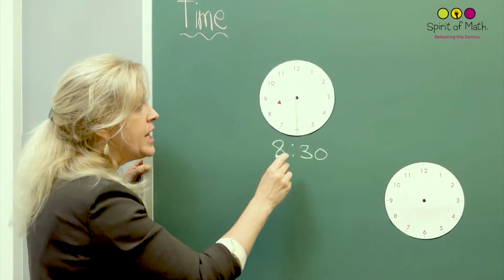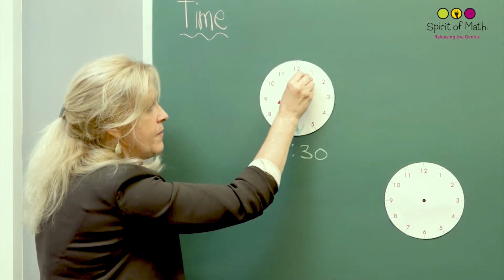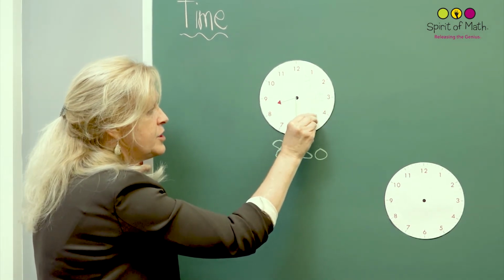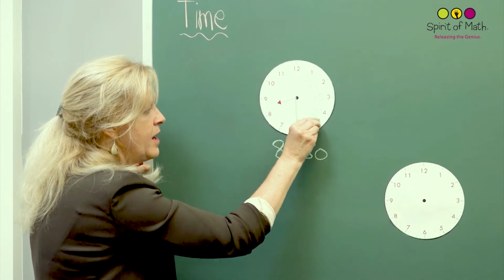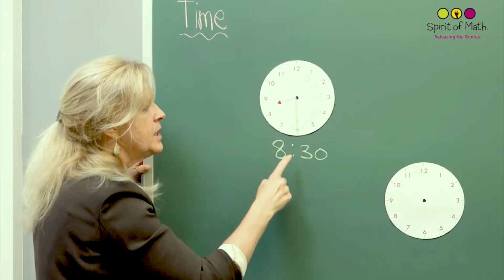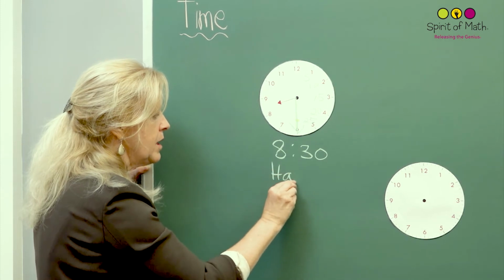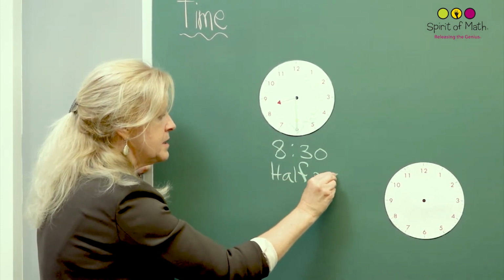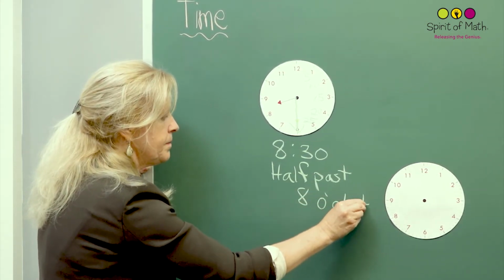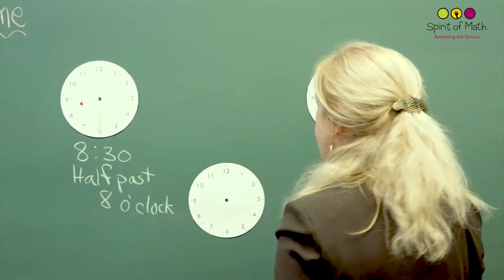Okay, and that will show, and you can think of the 30 because it's 5 minutes after, 10, 15, 20, 25, 30. Okay, so half past or 8:30. Half past 8. I'm going to write that down. Half past 8 o'clock. Okay, let's do another one now. Come on over here. And let's do this one.